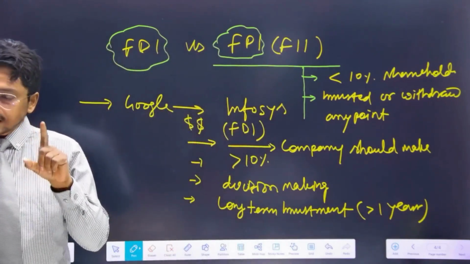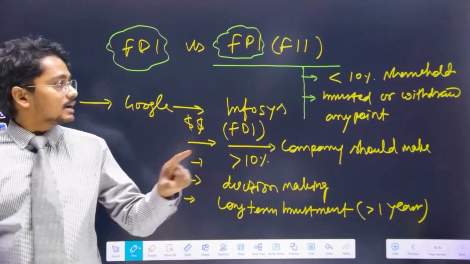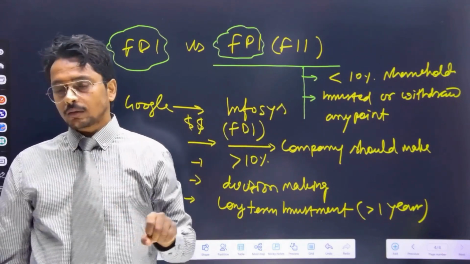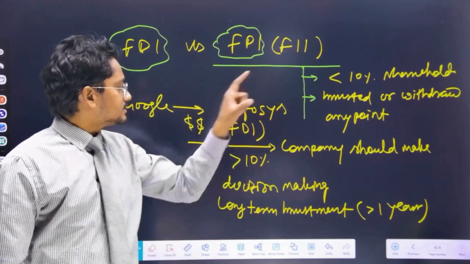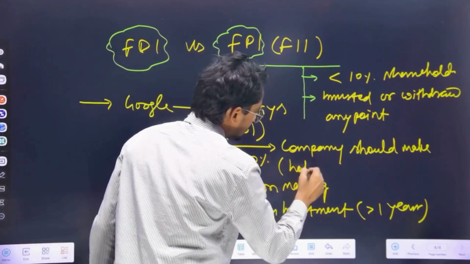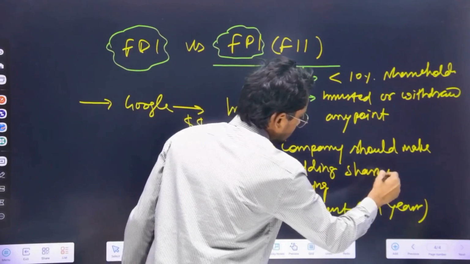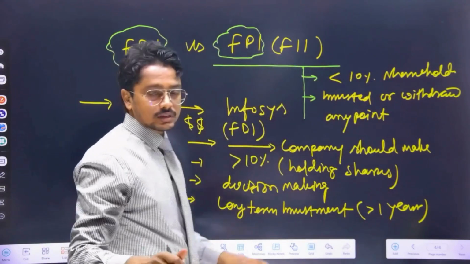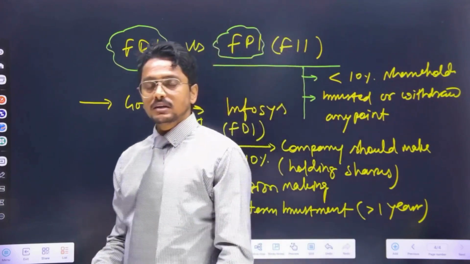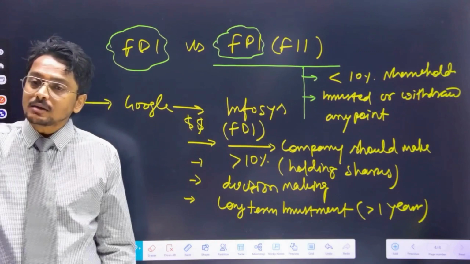If share prices are rising, then the FII investor will invest more money, because it will not command any say. In FDI, it is holding the shares. Here there is no shareholding in the practical sense. There is shareholding, but it is less than 10% and it can be liquidated at any point of time.